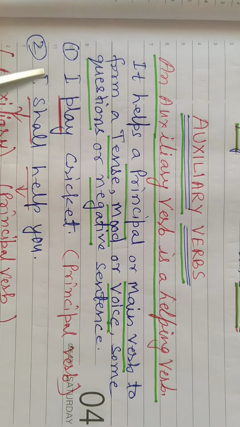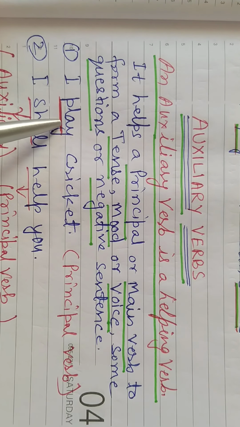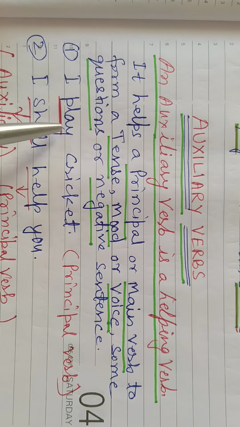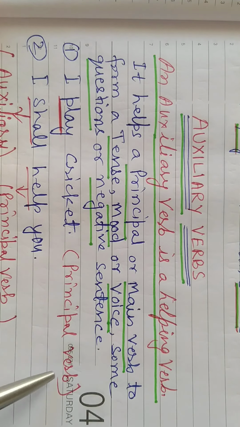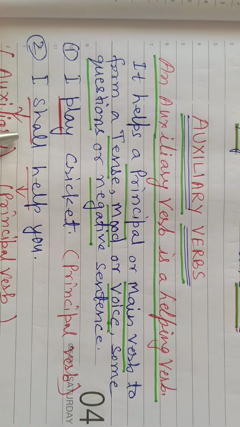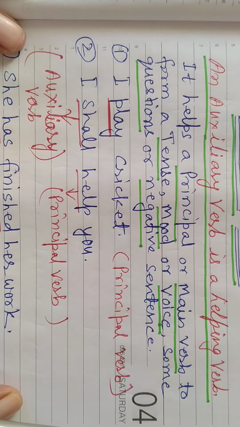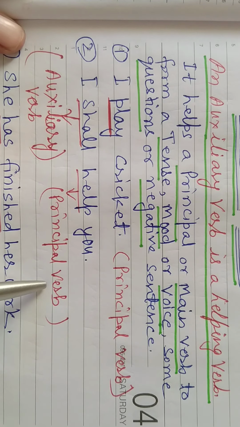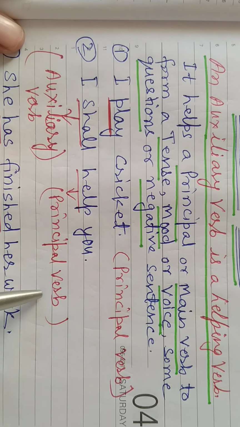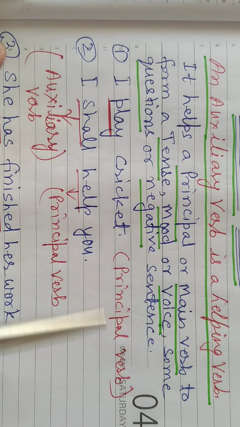For example, "I play cricket." This play is the verb and it is the principal verb. "I shall help you." In this sentence, two verbs. Shall is the auxiliary verb and help is the principal verb.